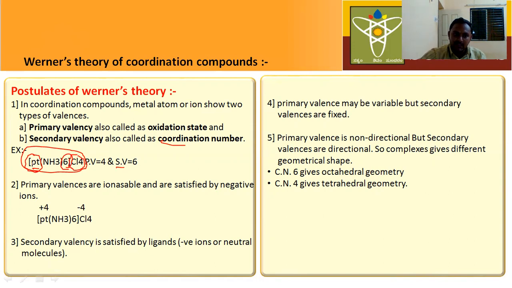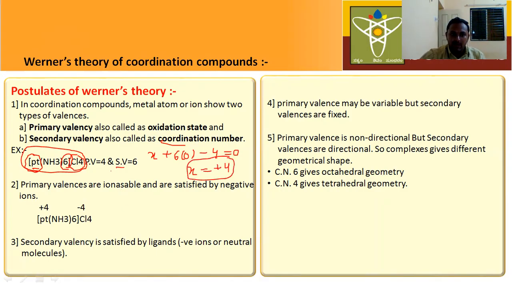What is the oxidation state of the metal here? Now let us calculate. X plus 6 into 0, because amine groups are there, minus 4 is equal to 0. Finally, X is equal to plus 4. This is the primary valency.